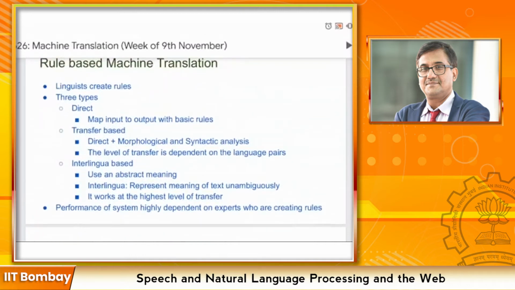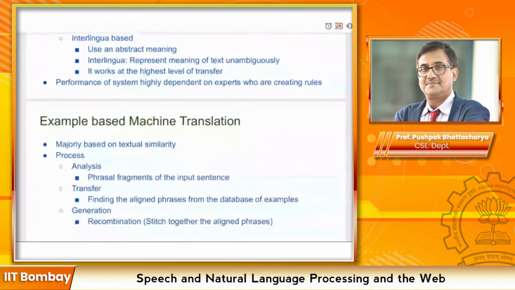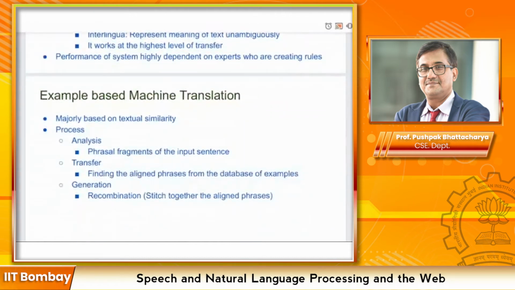with the advent of data, the data-driven approaches came into existence. So we will be discussing example-based machine translation, where different examples are used to train the system, and then the final translation for a particular test sentence is created based on the phrase tables created from those sets of examples.